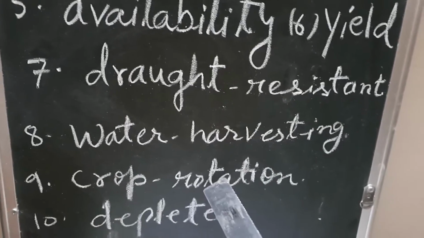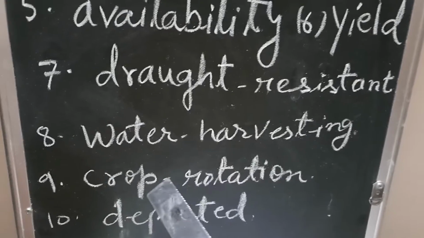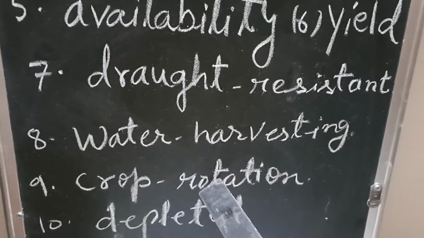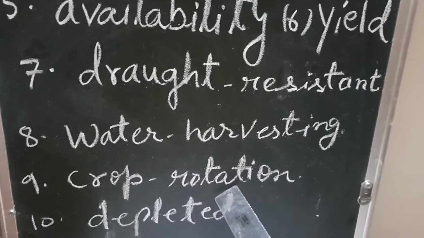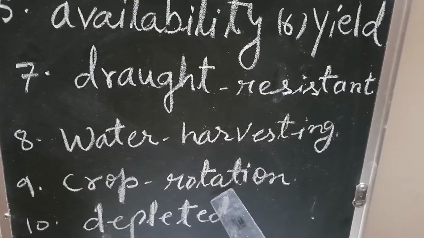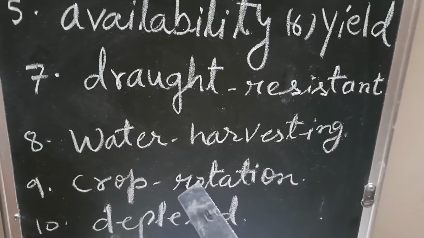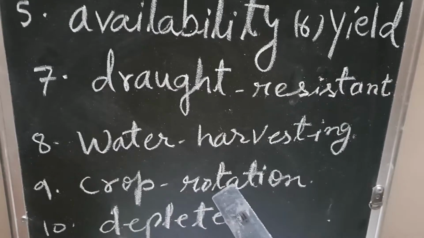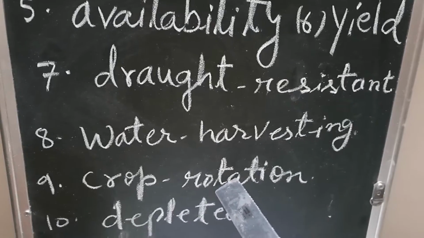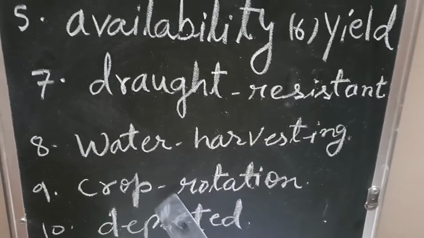Crop rotation. That is very important for the fertility of the soil. When we go on producing only rice and wheat for a long period of time on a particular area, the fertility of soil degrades. So the farmers change, and after 2 or 3 years, in place of paddy and wheat, the farmers grow other crops like pulses and millets. This is called crop rotation.